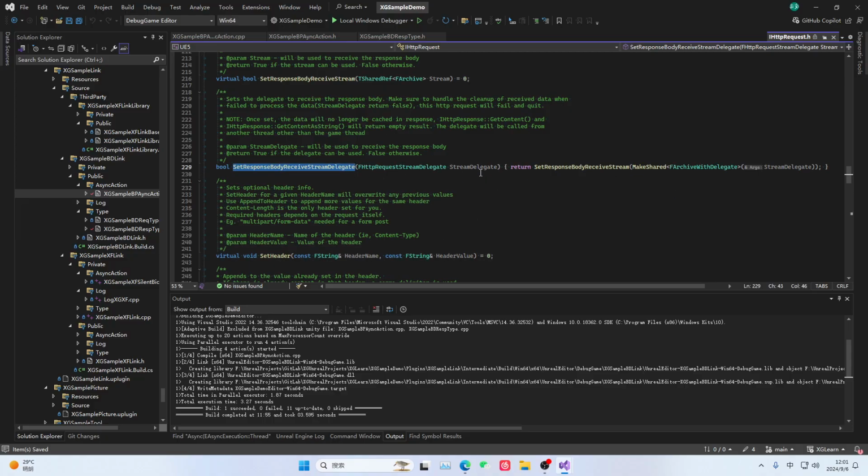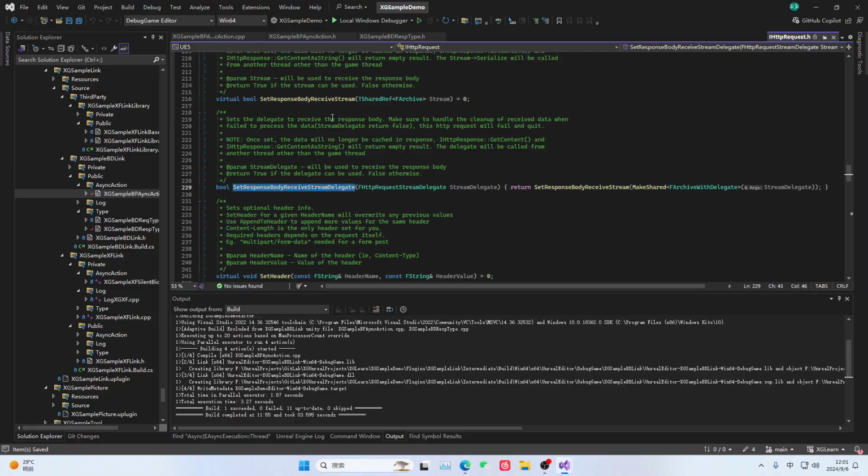You can see, if you are using 5.1 or 5.2, you don't have this method. I was checking at the time. This is the body of the response, and here you need to confirm the cleanup of this data if it fails, and then this HTTP request. Anyway, if it fails, it will exit or something, and you need to pay attention. That is, once you use this method, it is its calling timing.